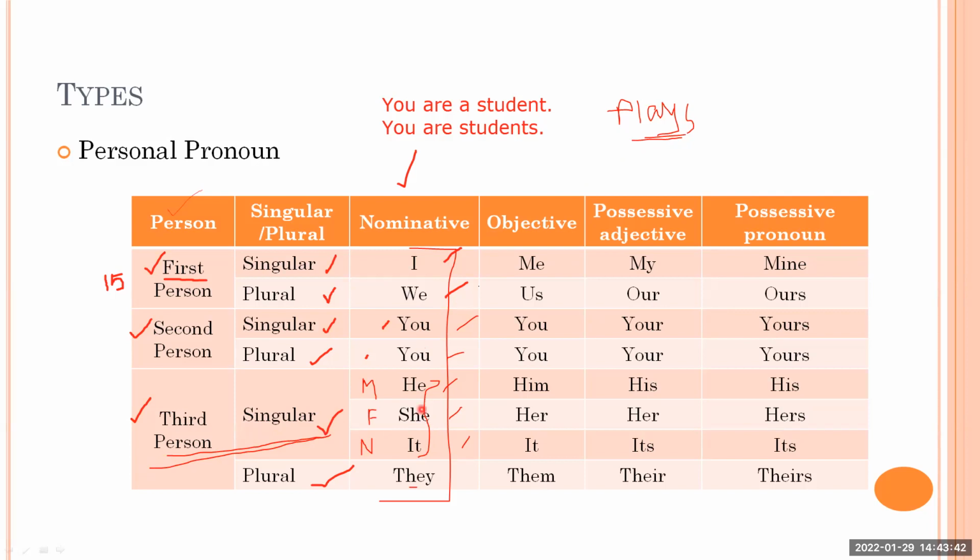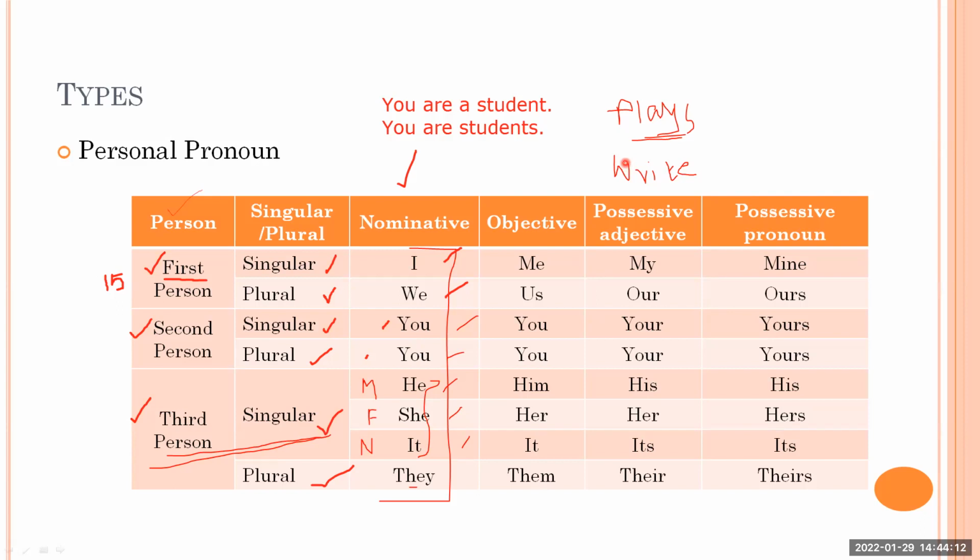They play. You can take another verb, write, and practice it. You can say I write, we write, you write, you write, he, she, it writes, they write. This way you have to practice. Again, you can take another verb, run. I run, we run, you run, you run, he, she, it runs, they run.